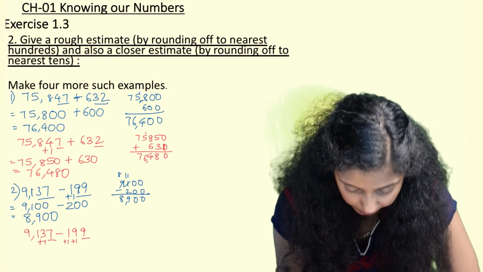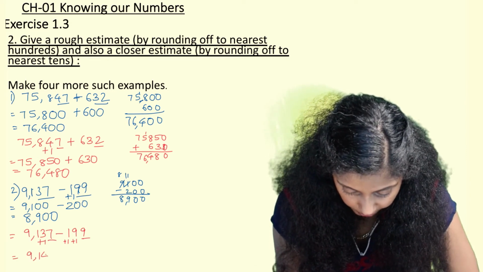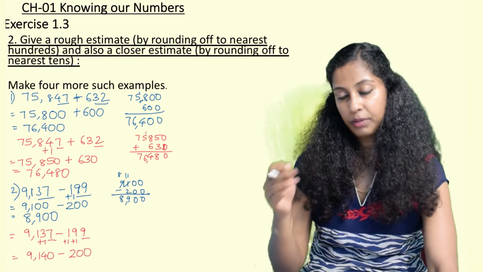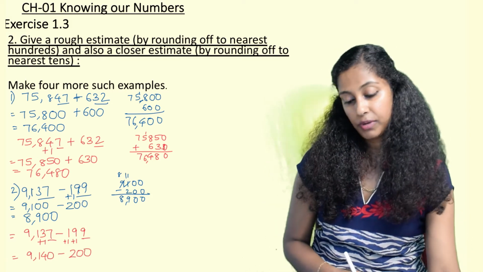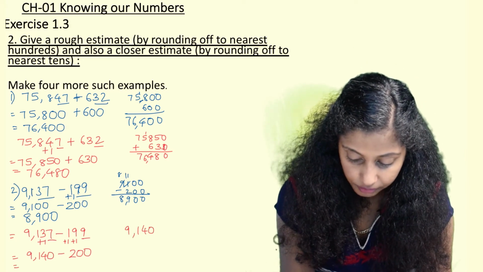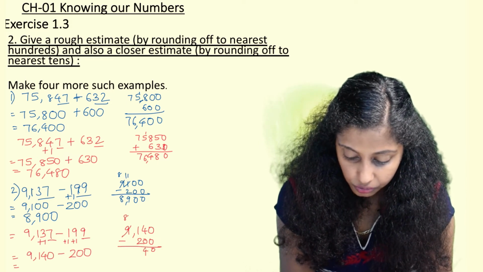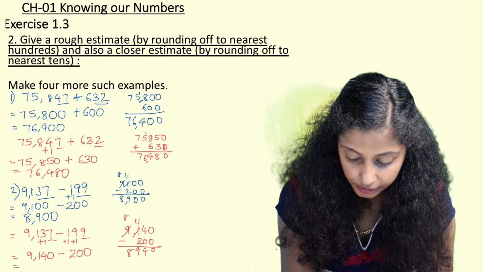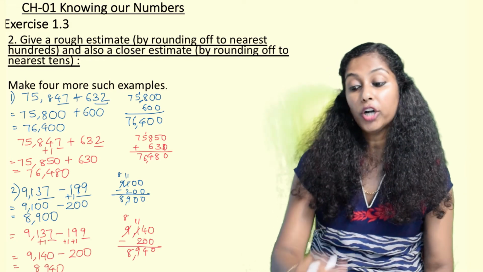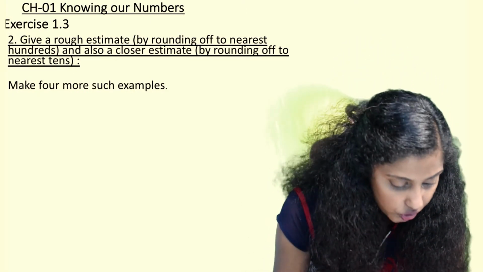So here we add here also 1. So this we get as 9,140 minus we write it as 200, because 9 plus 1 is 10, again 1 plus 1 is 2, so it is 200. And then when we subtract 9,140 minus 200, so here we get again 8,940. So here again we say the answer is somewhat closer. Now we have to write two such examples.